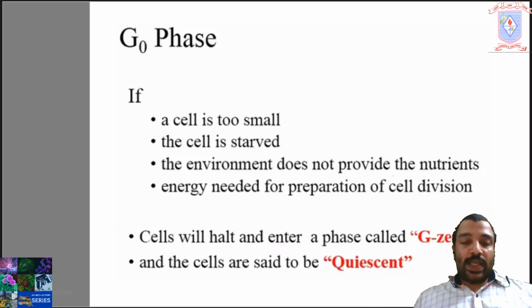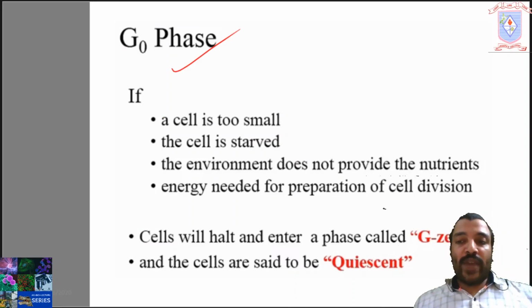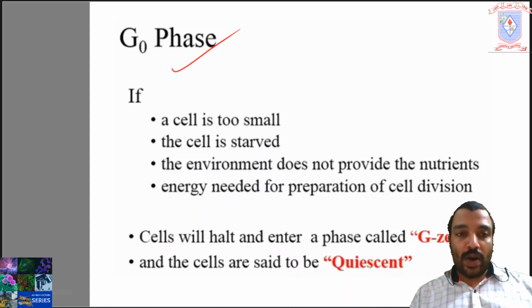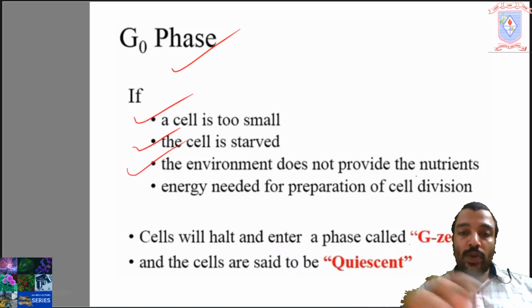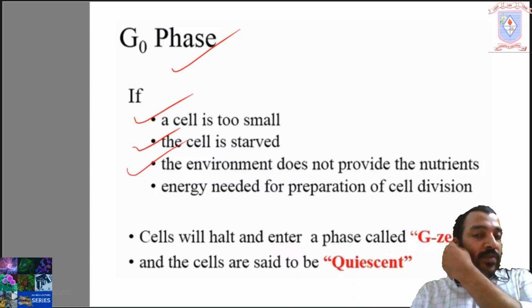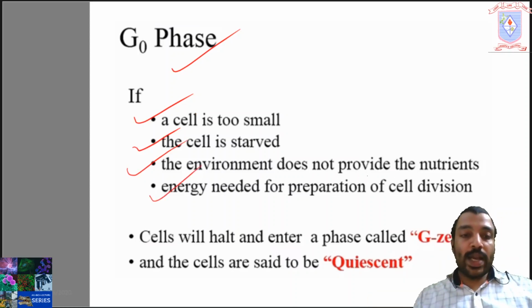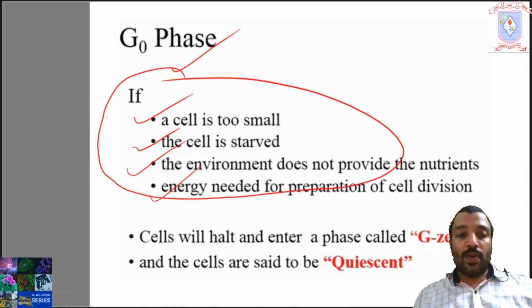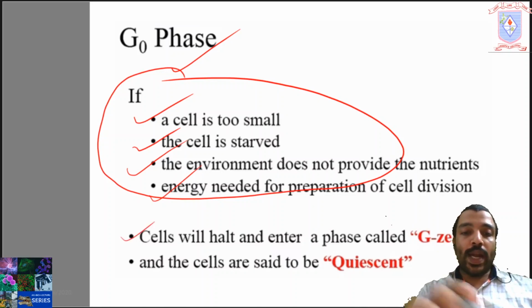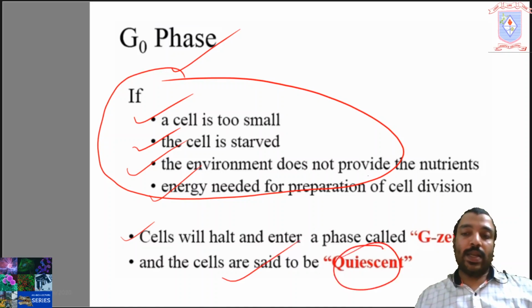Next is the final phase, that is the G0 phase. The cell enters into this phase in specific conditions only, meaning the cell will not enter this phase always. The conditions are: if a cell is too small, the cell is starved, or the environment does not provide the nutrients and energy needed for preparation of cell division. These are the conditions when the cell enters into the G0 phase. The cell will halt and enter a phase called G0, and the cells are said to be quiescent.